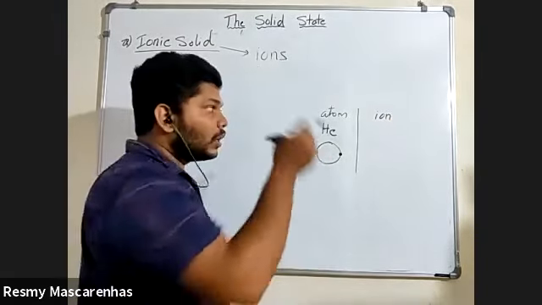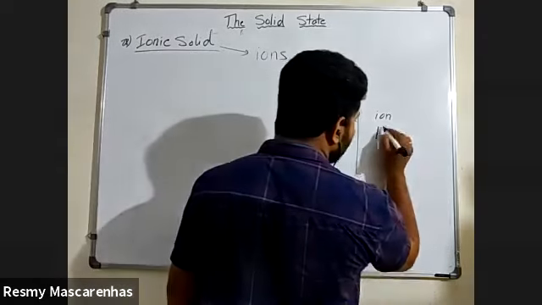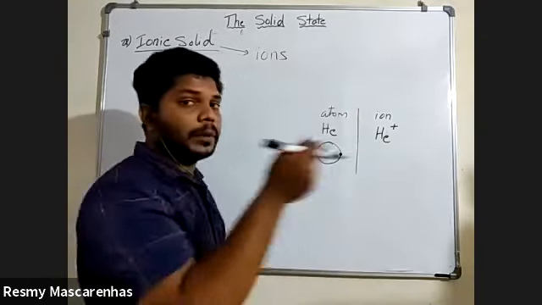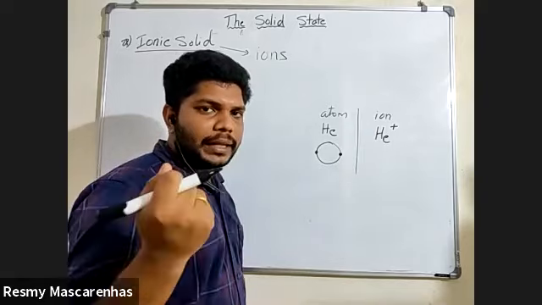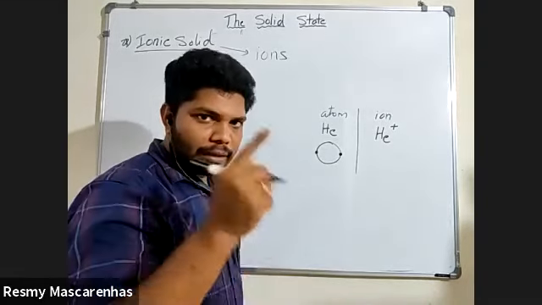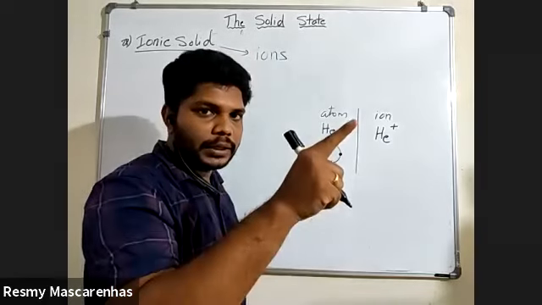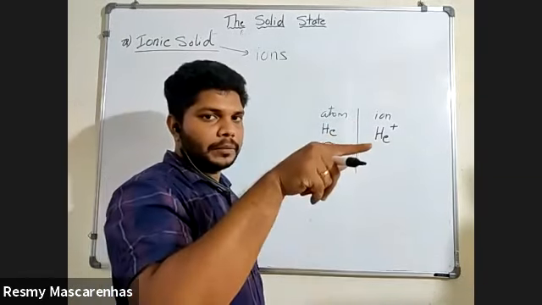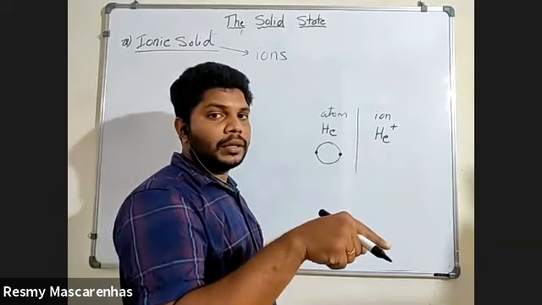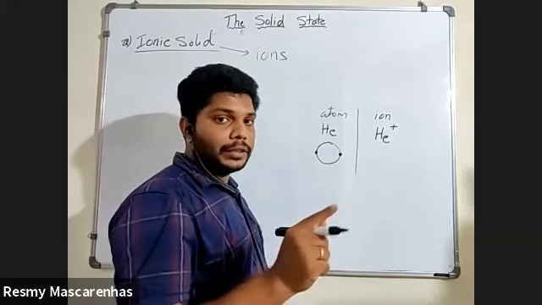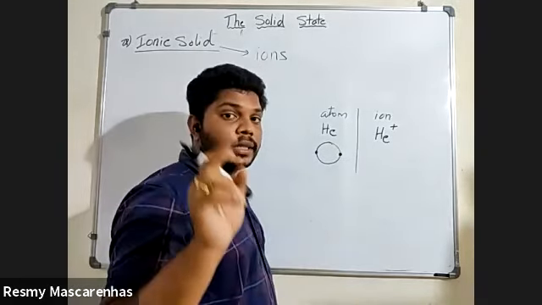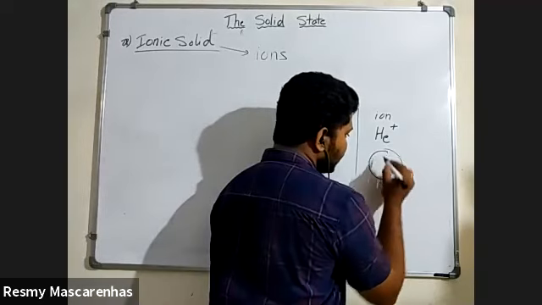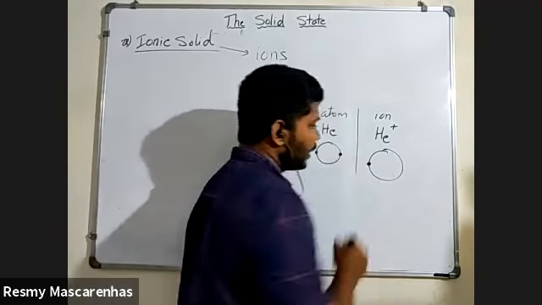Ion. When will I call helium an ion? If I write He plus, either plus or minus, what is the meaning of plus or minus? If you remove an electron, you have to mention plus. If you remove one electron, mention 1 plus. If you remove 2 electrons, mention 2 plus. Same way, if you add 1 electron, mention minus 1. If you add 2 electrons, mention minus 2. So whenever there are charges on top of the element, you will call it an ion. Now in this case, this is helium, but in this helium, only one electron is there.